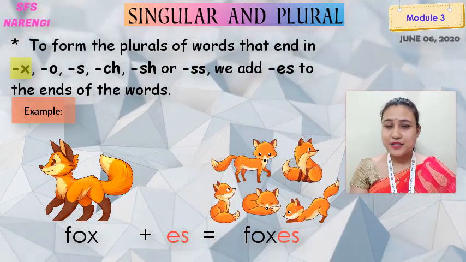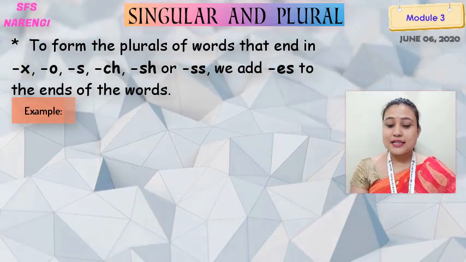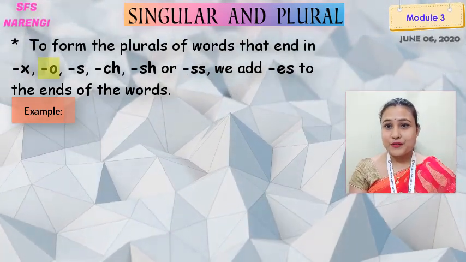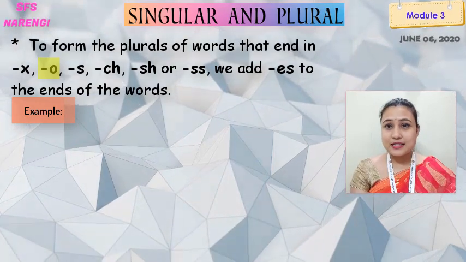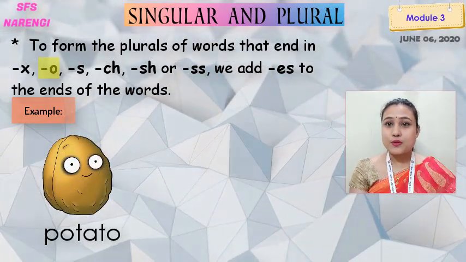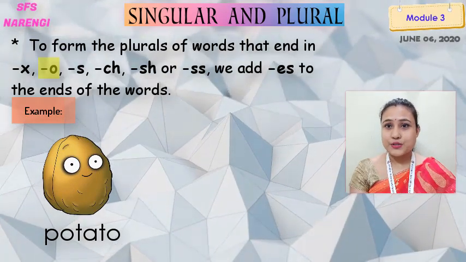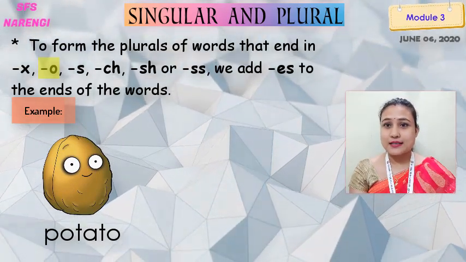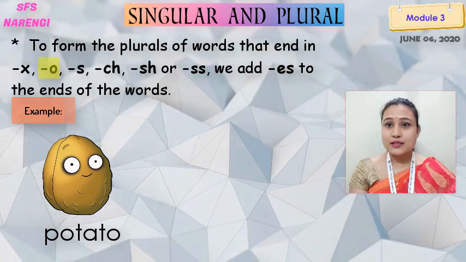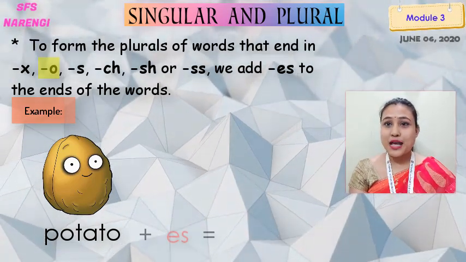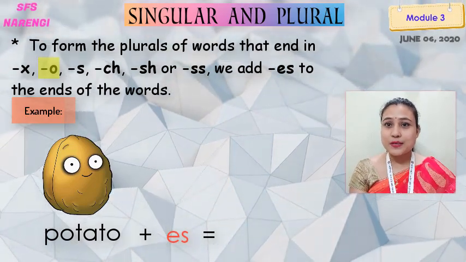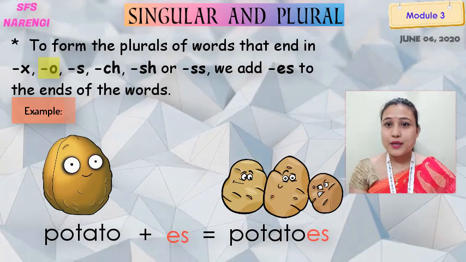F-O-X-E-S. Foxes. Right? So let's see the words that end with letter O. Okay, so what are the examples? Let's see it. Potato. P-O-T-A-T-O. Potato. In this word, the last letter is O. As we know the rule, the words that end with O, we have to add E-S. So what will it be? Potatoes.